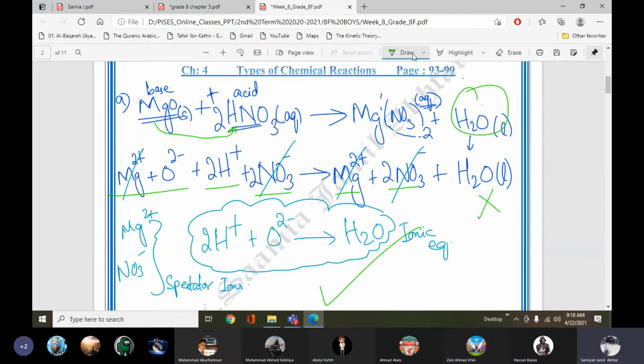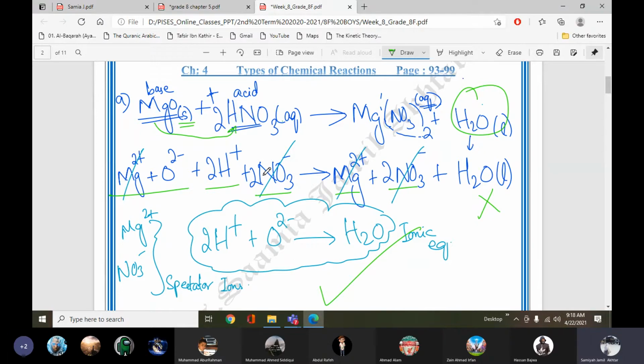So the first one, part A, magnesium oxide reacting with nitric acid. Magnesium oxide is a solid ionic compound, but when it reacts with an acid, it dissociates into its ions: magnesium 2 plus, oxygen 2 minus. You should know the ions also.